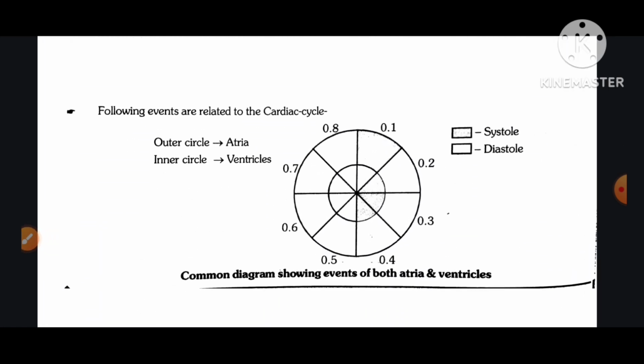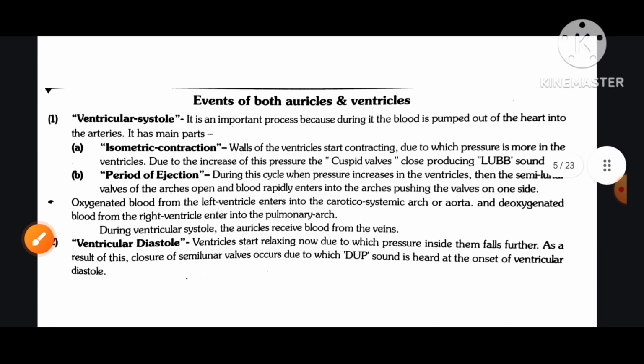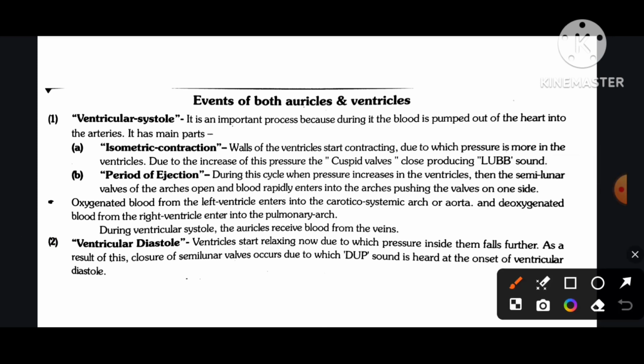The following events are related to the cardiac cycle: outer circle atria, inner circle ventricles. The common diagram segments show the events of both atria and ventricles.